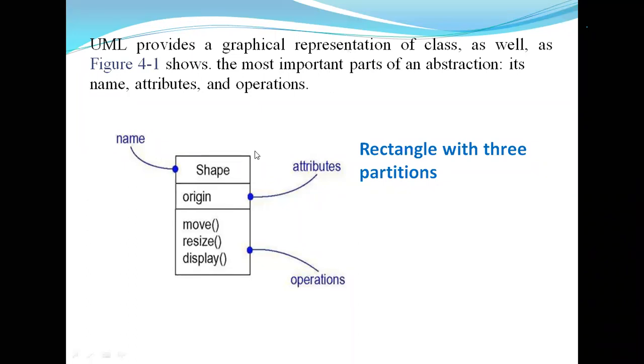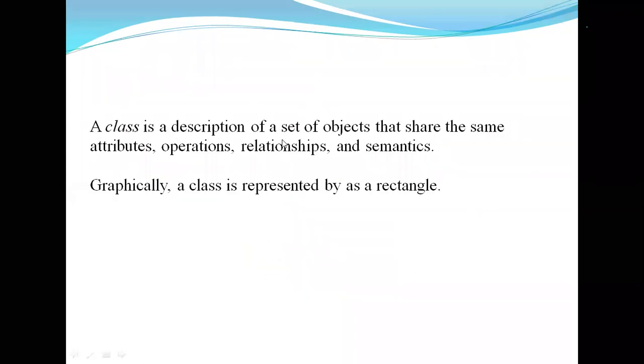Student is a class name. It has some properties and operations. Properties means the student has a name and hall ticket number, which are attributes. The student performs operations, that is reading, writing, driving. This is called operations. So every class has a name, attributes, and operations. Name is represented by the first partition, attributes in the second partition, and operations in the third partition.